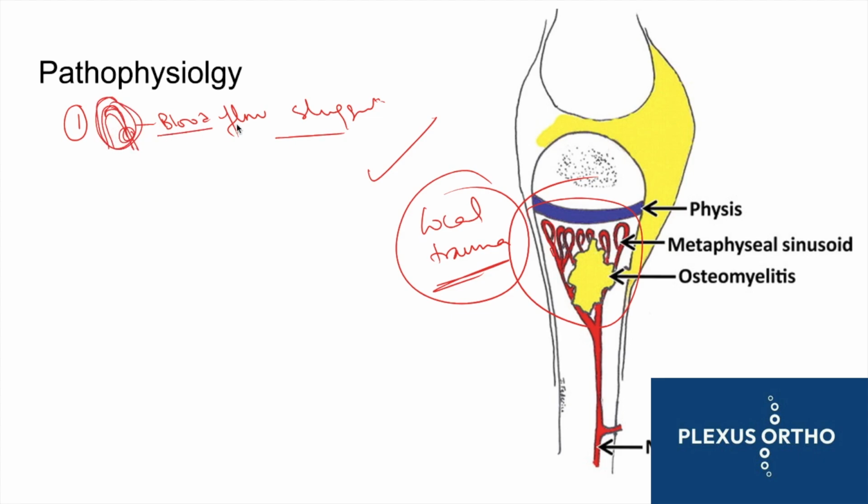Stagnation of blood happens and blood flow becomes sluggish, which gives bacteria time to lodge in this area and cause infection. There is decreased pH and low oxygen tension in this area, which helps bacterial growth.